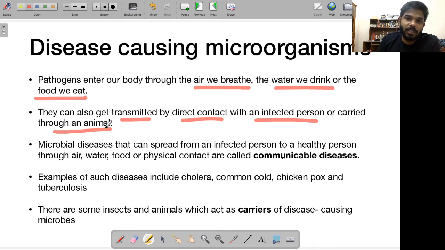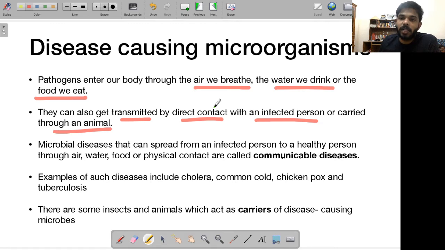These are diseases that are transferred from animals to human beings, for example the Nipah virus. These are diseases that you acquire from animals. For example, rabies you get if you are bitten by an infected dog. These can also be transmitted by direct contact with an infected person, for example having sexual contact with a person with AIDS, or such kind of things.